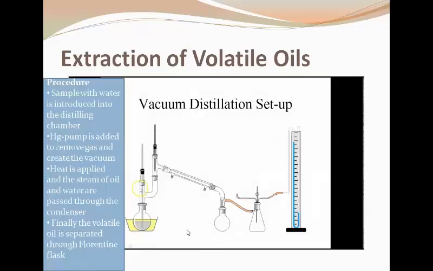In this method, what is basically happening? A vacuum pump is attached. The sample with water is introduced in the distilling chamber, and vacuum is applied to reduce the pressure above the liquid in order to cause vaporization. Heat is applied and the steam of the oil and water is passed down to the condenser, and finally the volatile oil is separated in the collecting flask.